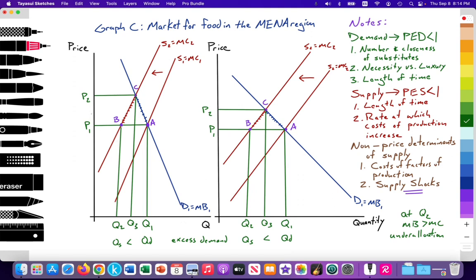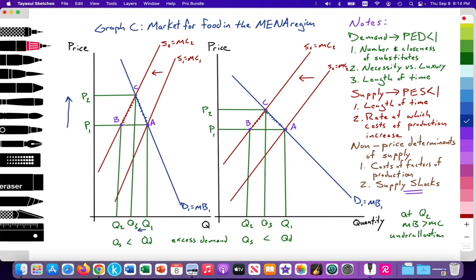So again, in this particular graph, higher level students may want to exaggerate the inelasticity of the demand curve and the inelasticity of the supply curve to really highlight the change in price being much greater than the change in the quantity from here to here.